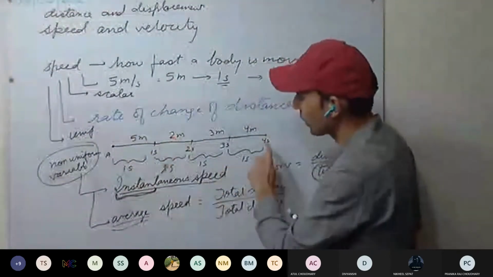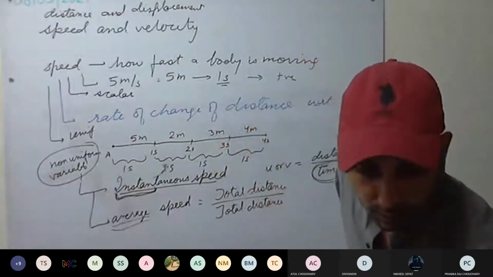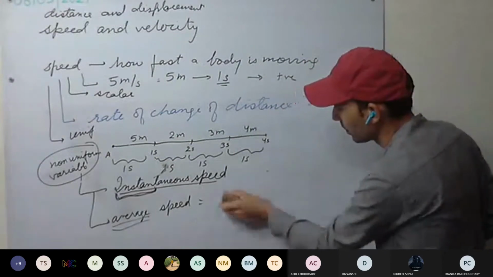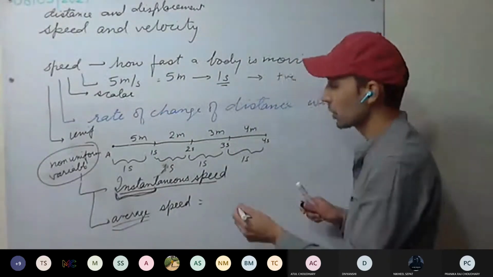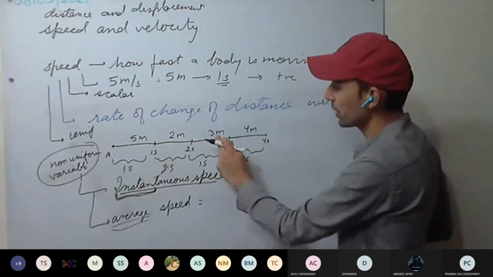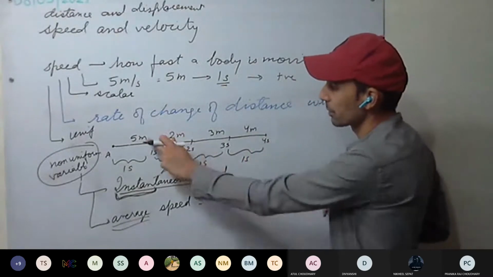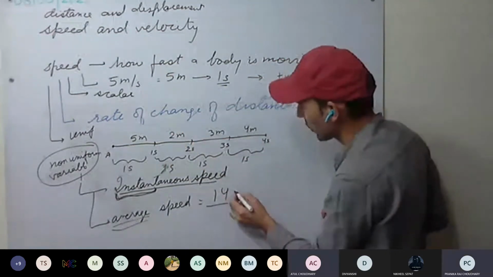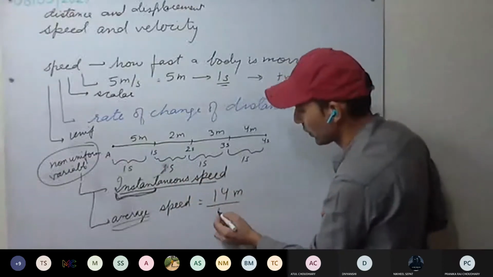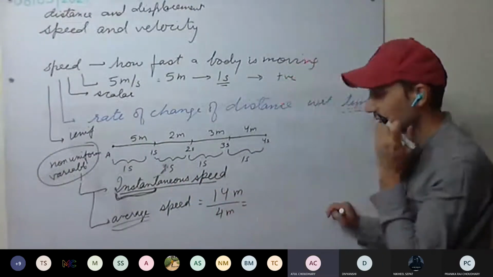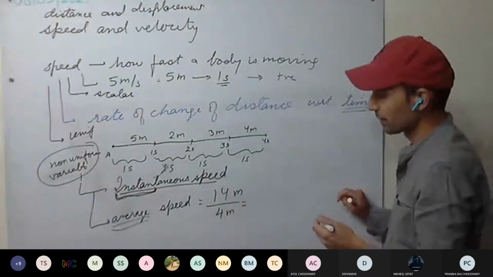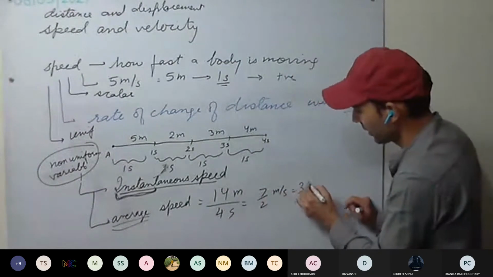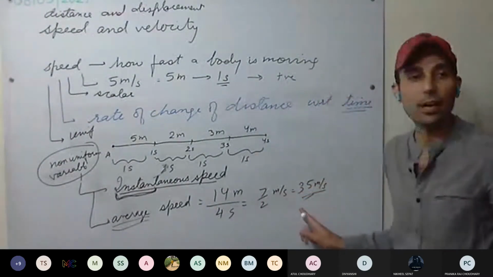Similarly, average speed. What will be the average speed for this one? What is the total distance covered? 5 plus 2 plus 3 plus 4. How much is it? 14 meters. Total time is 4 seconds. So 14 upon 4, that is 7 upon 2, which is 3.5 meters per second. So this is the average speed.